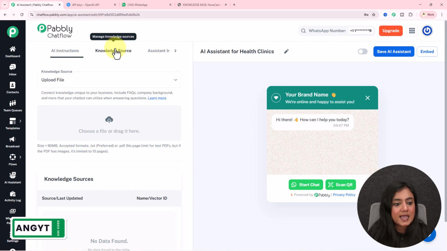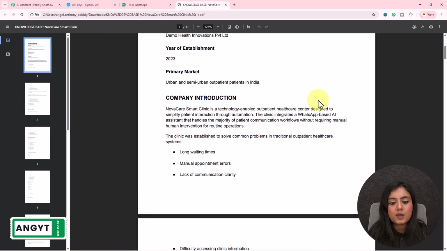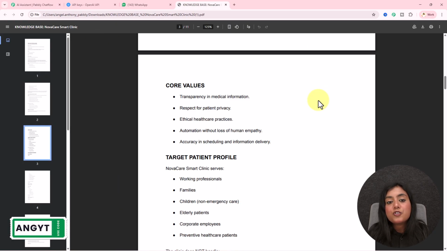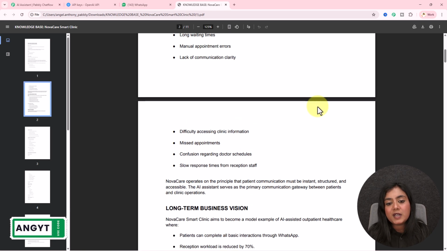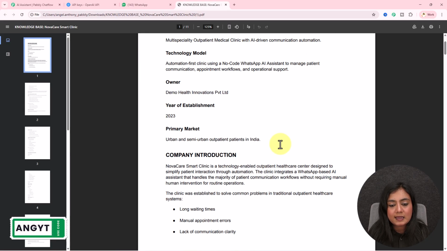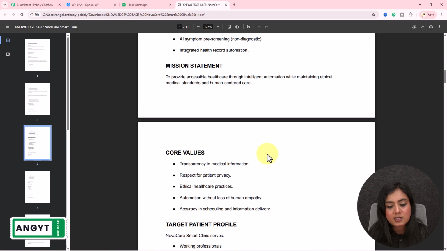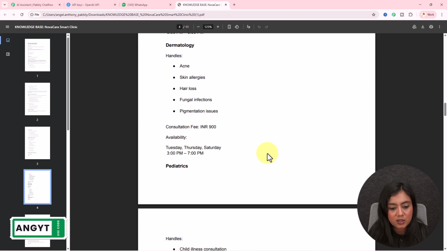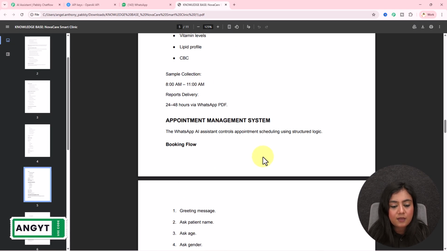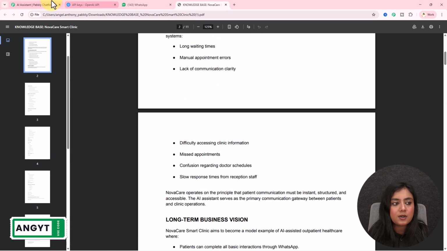Okay. Next is the knowledge source section. The knowledge source is a documentation where you have explained your business. As we have created this video for a healthcare clinic, you have to enter the details about your healthcare clinic, like what's the name, what is the motto, everything. You have to enter it inside this documentation: services, timing, everything. And then from the document, the AI will learn about your business and reply to the queries.